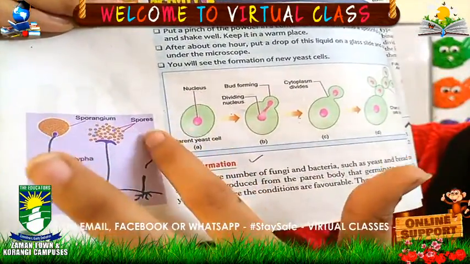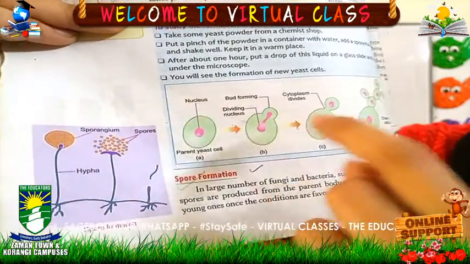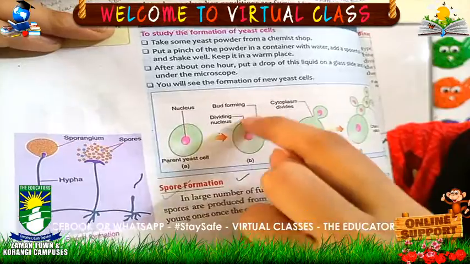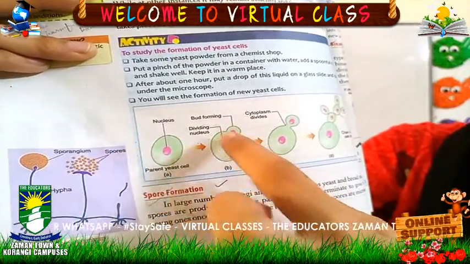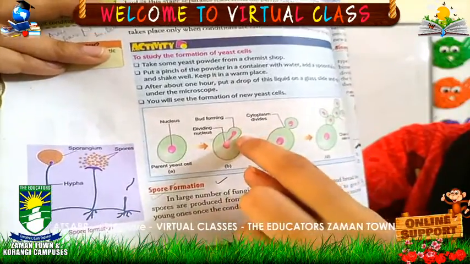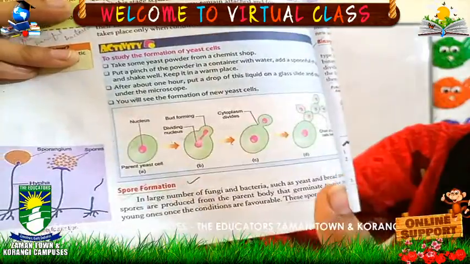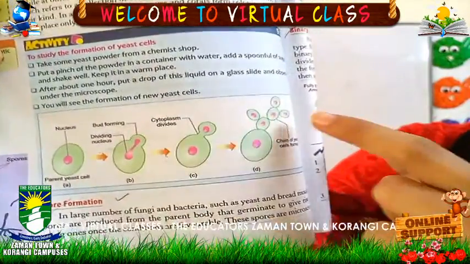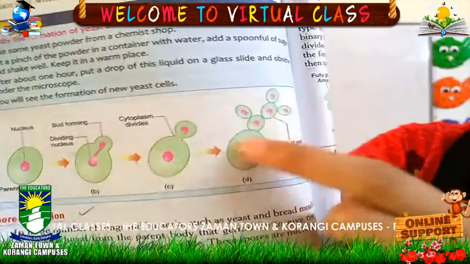This is a yeast cell. The center part is the nucleus, and here you can see how the side part starts enlarging. This is known as a bud, developing on the side of the body. Then it will enlarge, increase in size, and further divide into two or more parts, making up a colony.